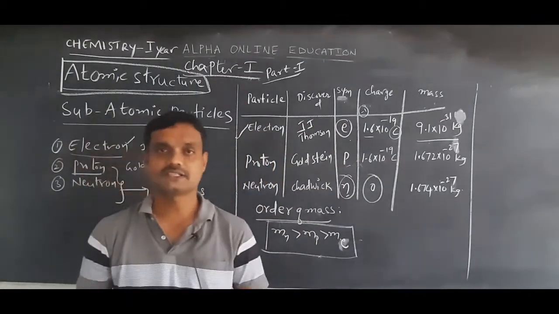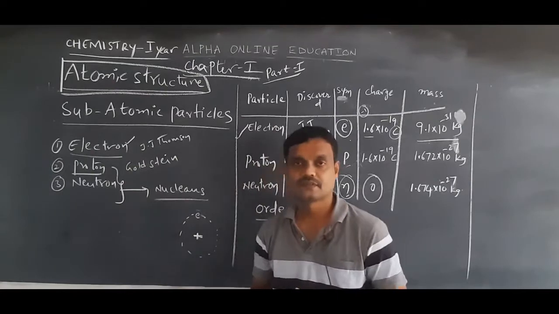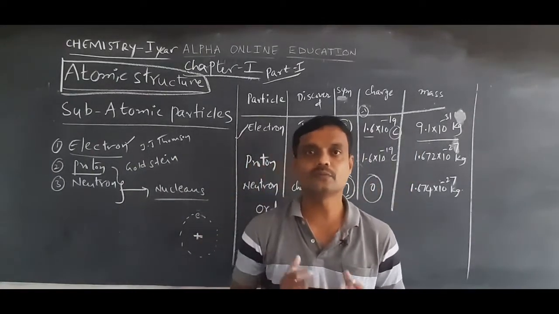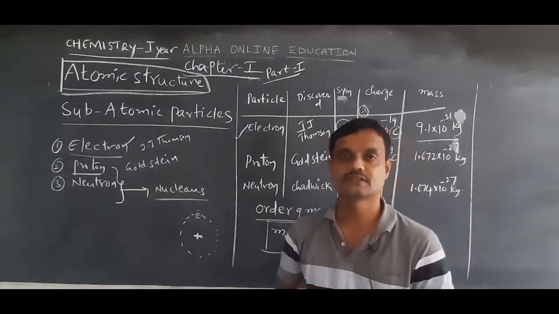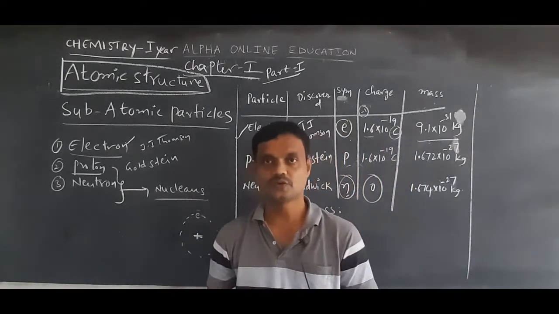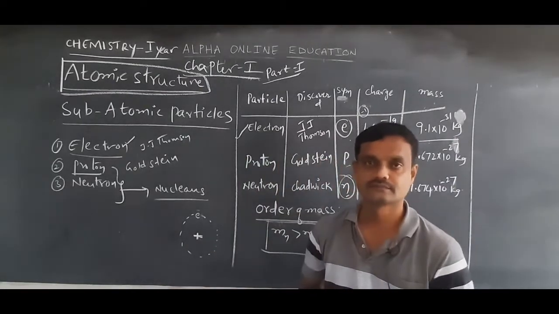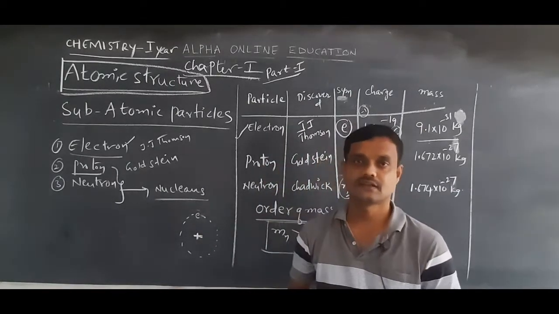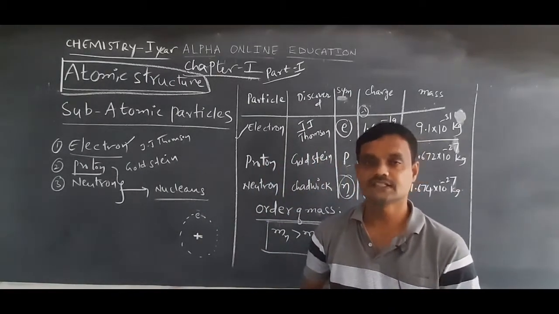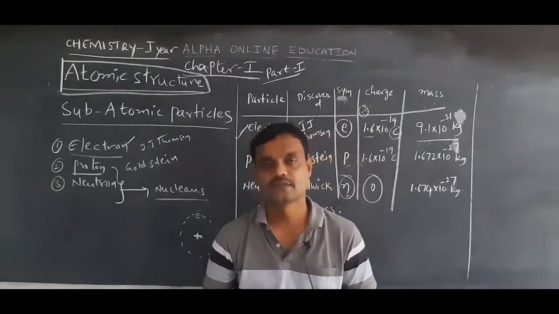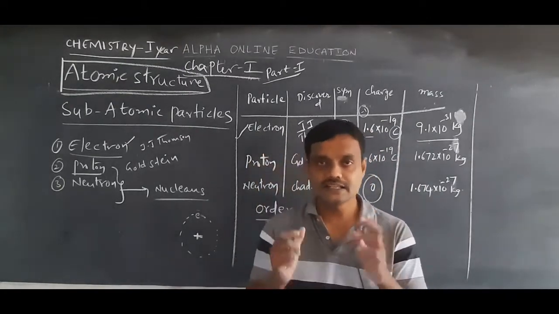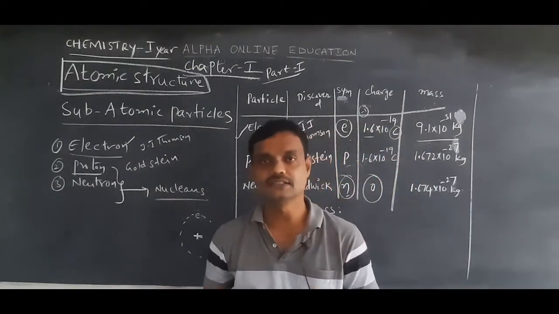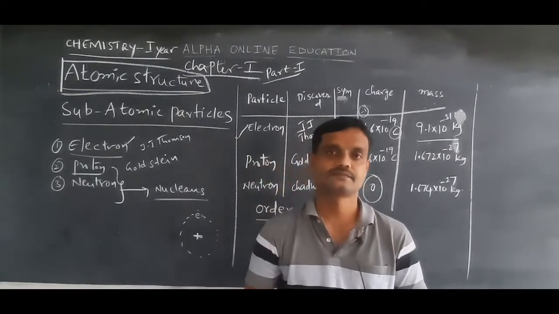So what is meant by atomic structure? It means simply, for example, human structure means we explain the human body. In the human body there are eyes, nose, mouth, hair, legs, stomach, hands. These are the parts of the human body, and how they are arranged in the human body. Simply, that is the structure of the human body.